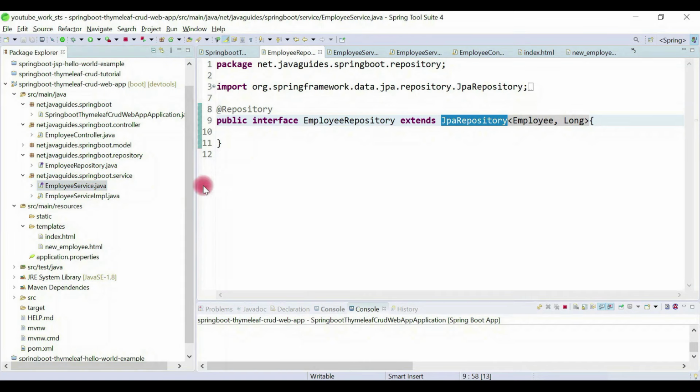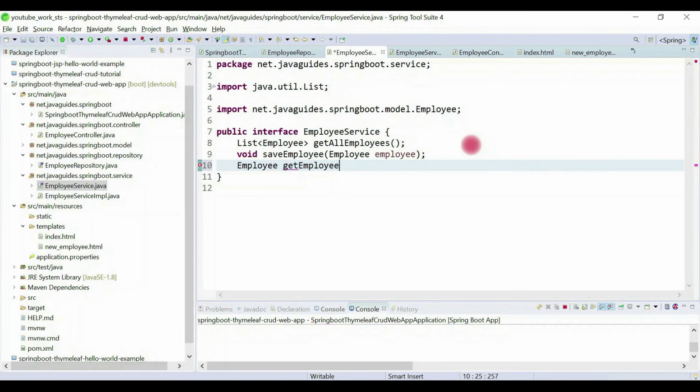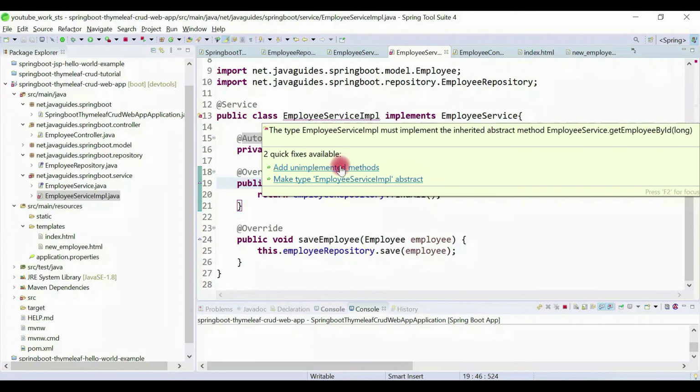And let's see the employee service. So here basically we need to add a get employee by ID method to retrieve an employee, and this employee we pre-populate on a web page for editing, right? So let's go and create a method here. Let's call it get employee by ID, and let's pass long ID here, and let's implement this method in the employee service IMPL class.